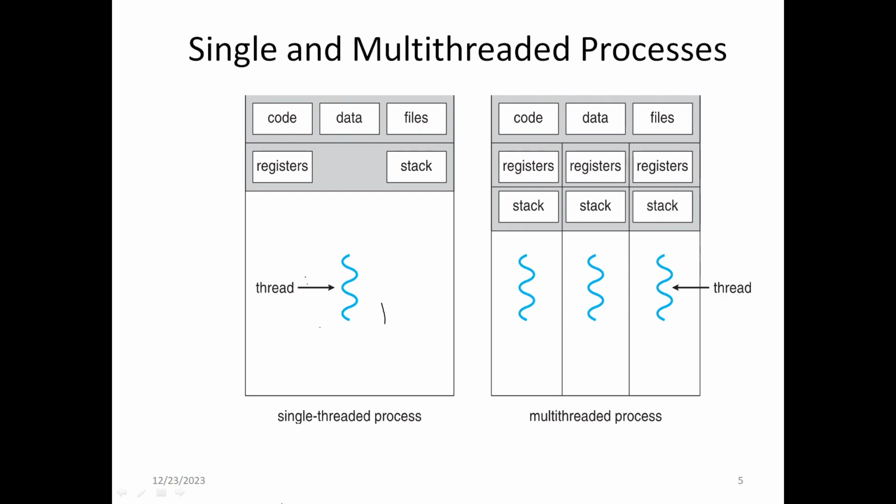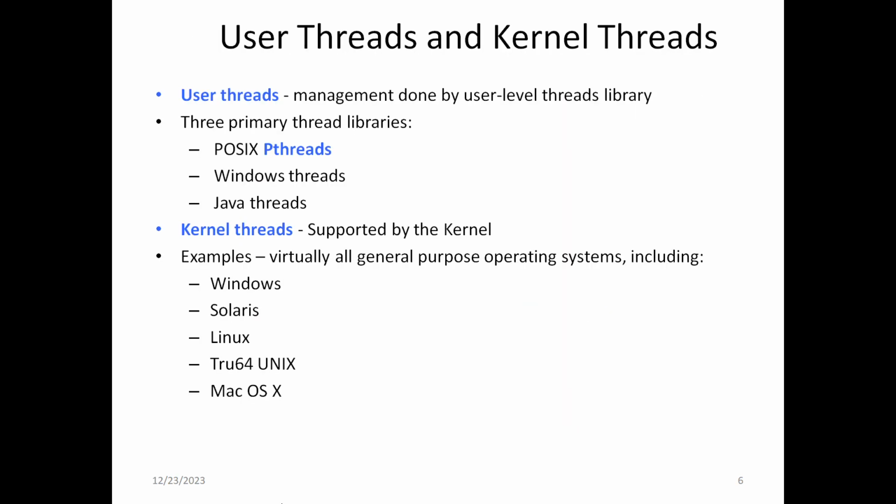So each thread will execute a different application. But in case of a single threaded process, only one application can be executed at the same time. But in a multi-threaded process, more than one application can be executed at the same time, that is, simultaneously. And we have two different types of threads available.